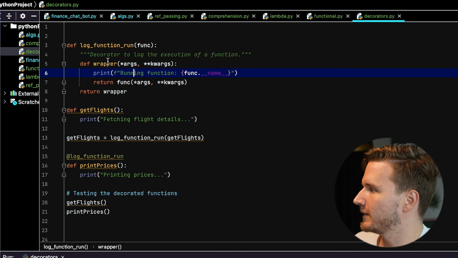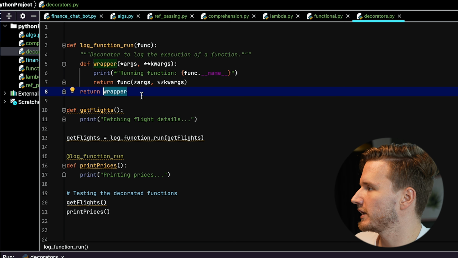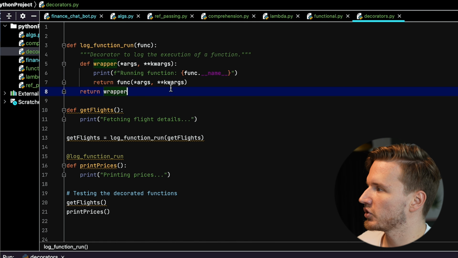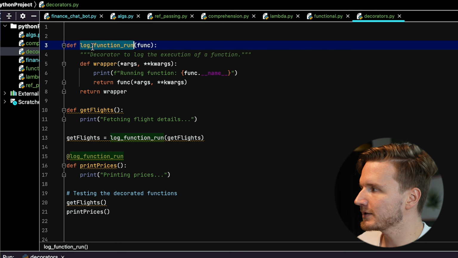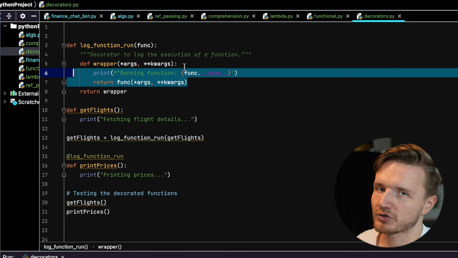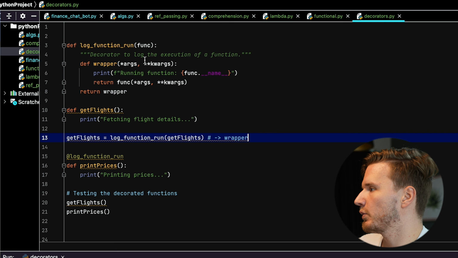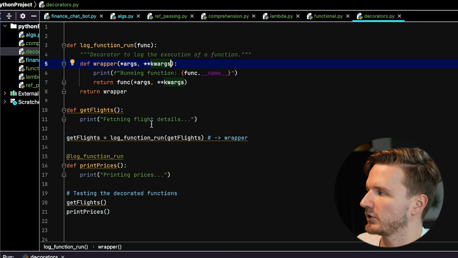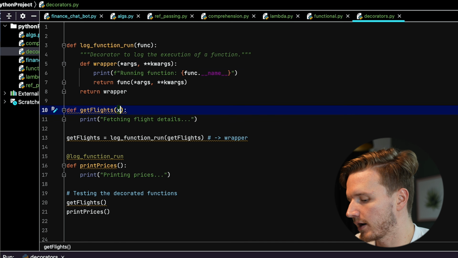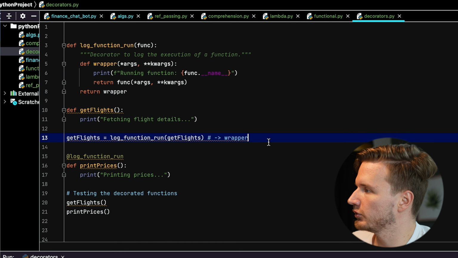When we run it, we define this wrapper, and what is returned is this wrapper. So when this runs, it doesn't yet run the wrapper function, because we're simply returning this function. Whatever this function is, that's what it's going to return. Now get flights is simply this wrapper function, just like this. By the way, these args and kwargs just refer to the arguments and keyword arguments that we might be passing to one of these functions, if, let's say, it had variables x, y, things like this. So get flights is now actually just equal to wrapper.